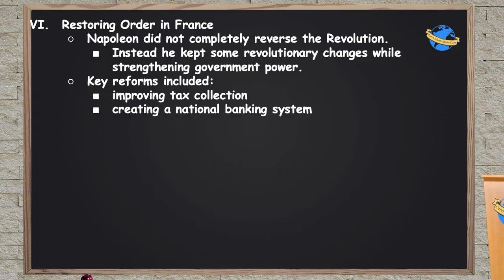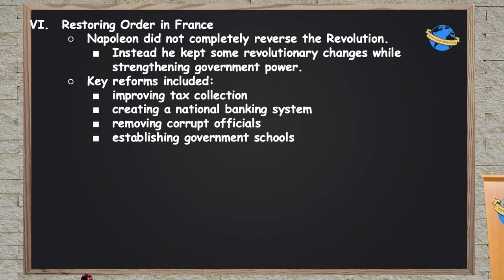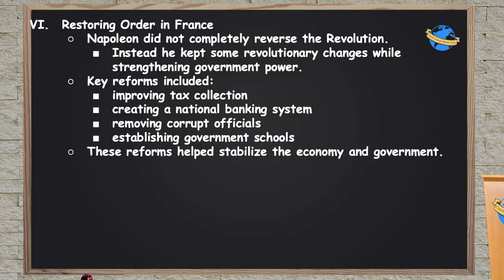So people loved this. Corrupt officials in the government were also removed because he didn't have to deal with any bureaucracy or voting. He just said, no, you're corrupt, you're fired, I'm not dealing with you. He also established government-run schools so that everyone could get an education because, well, there was no such thing as public schools at this time. So combined, these reforms stabilized both the French economy and the French government, which people were desperately hoping for.